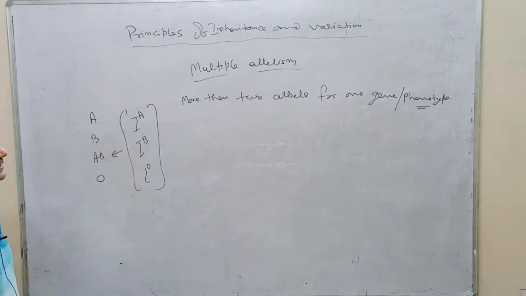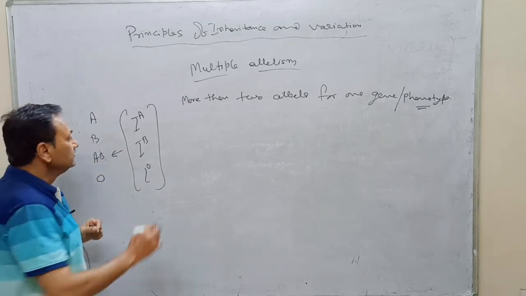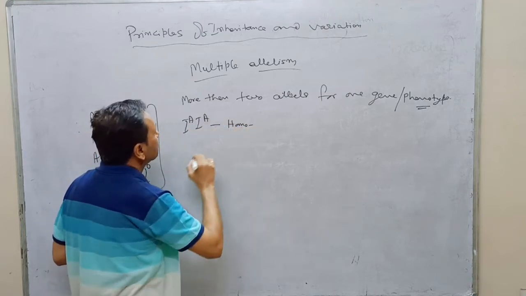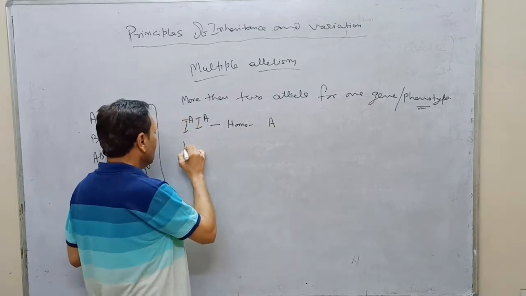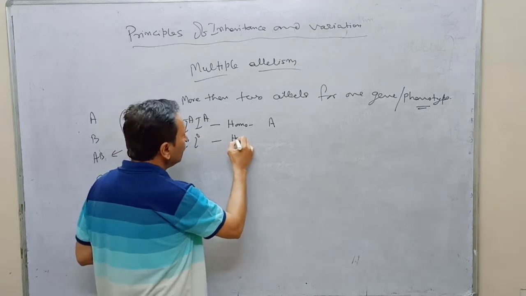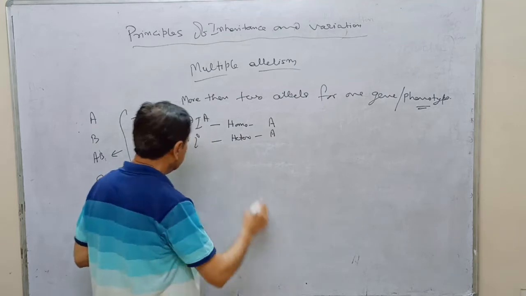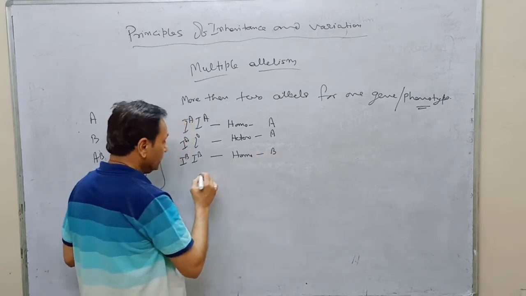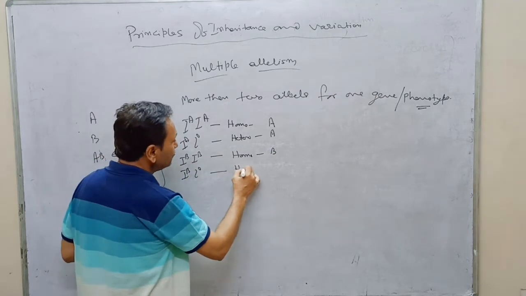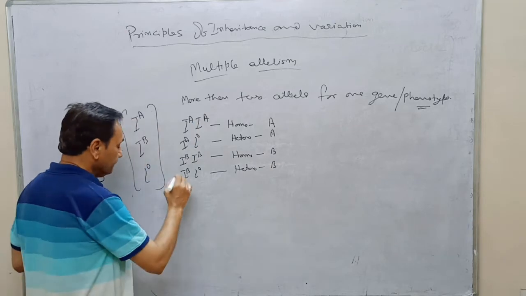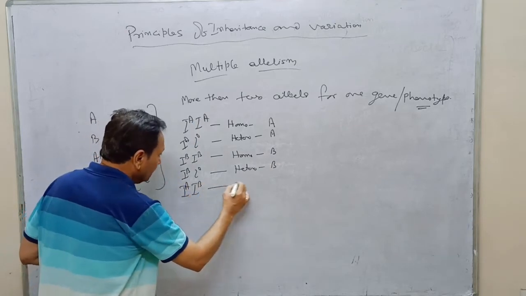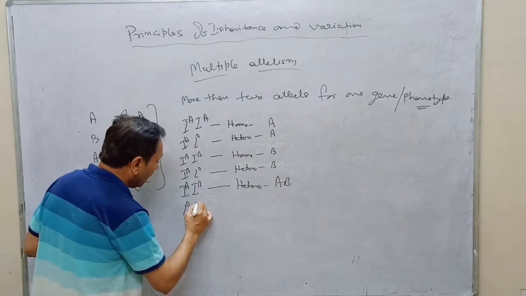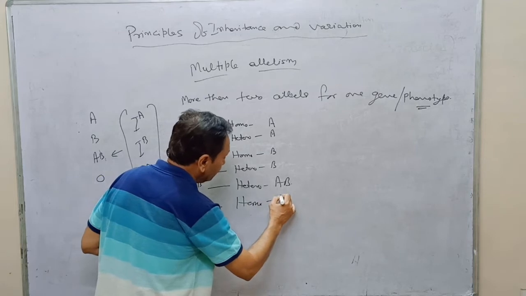But several combinations are formed, that is IA IA, homozygous and blood group A, IA IO, heterozygous blood group A, IB IB, homozygous blood group B, IB IO, heterozygous blood group B, IA IB, it is the heterozygous and it is blood group AB, and IO IO, it is homozygous blood group O.